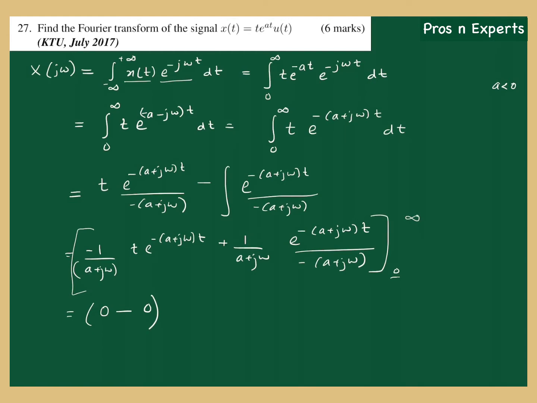Plus, now in the second term, I am going to put down the upper limit and lower limit. So that becomes 1 by a plus j omega into, what about the upper limit? If you put infinity here, it's going to be e raised to minus infinity, that will give you 0. Minus, and now put the lower limit, it becomes e raised to 0 is 1, but you have a denominator here, so it is